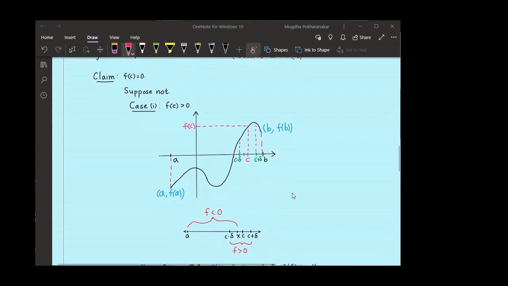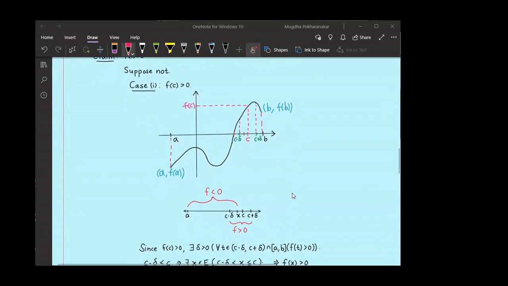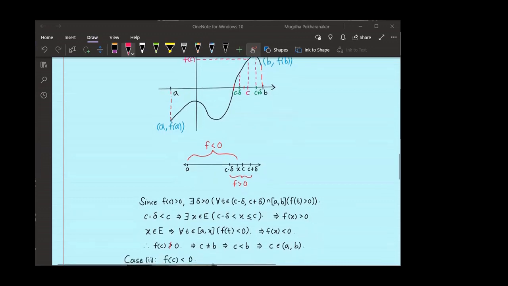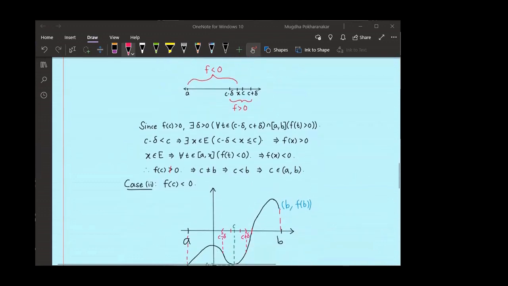So f of C has to be less than or equal to 0. And so C cannot be equal to B also, right? Because f of B is positive. So now I have concluded that my C is in open interval AB. Now only one thing remains to prove, that f of C cannot be less than 0. If f of C is less than 0, then what happens?